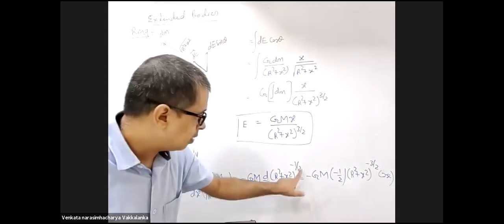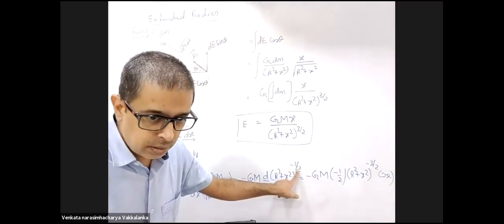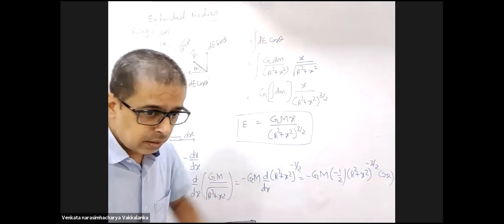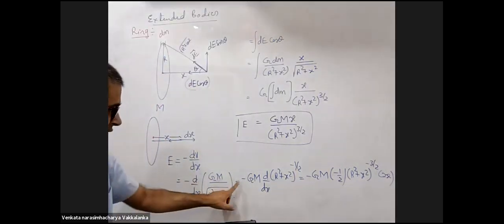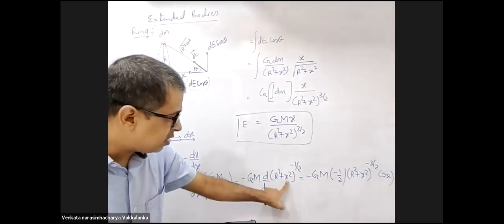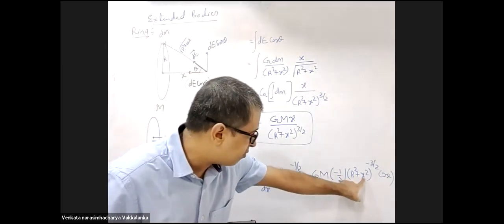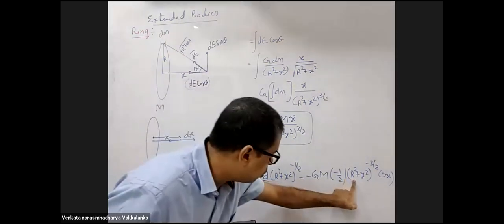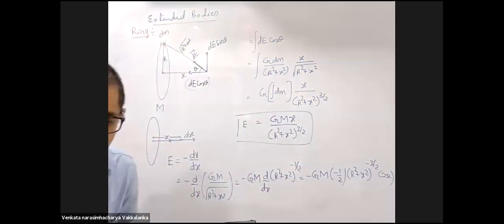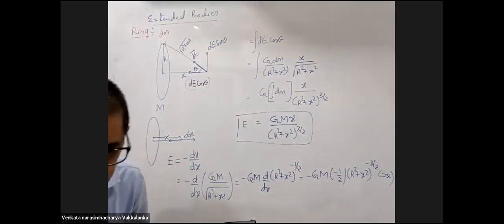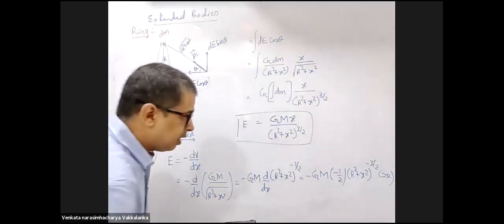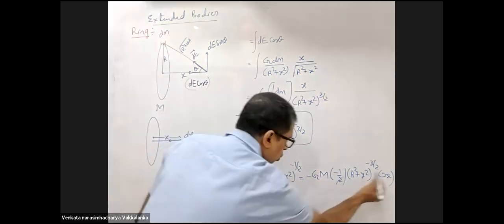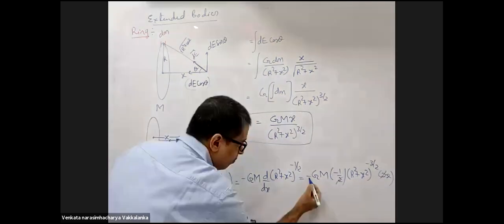Sir, you missed one negative sign. No, sir, it's proper. Right? This negative I kept as it is. Differentiation of this is minus half r square plus x square to the power minus 3 by 2 into differentiation of that is 2x. Right? Now 2 and 2 will get cancelled.